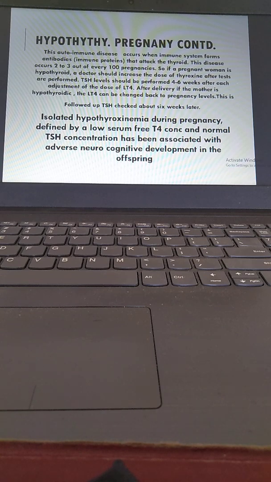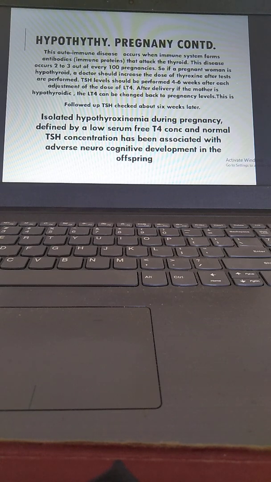So isolated hypothyroxinemia during pregnancy, defined by a low serum free T4 concentration and normal TSH concentration, has been associated with adverse neurocognitive development in the offspring. So we have to screen the pregnant woman.